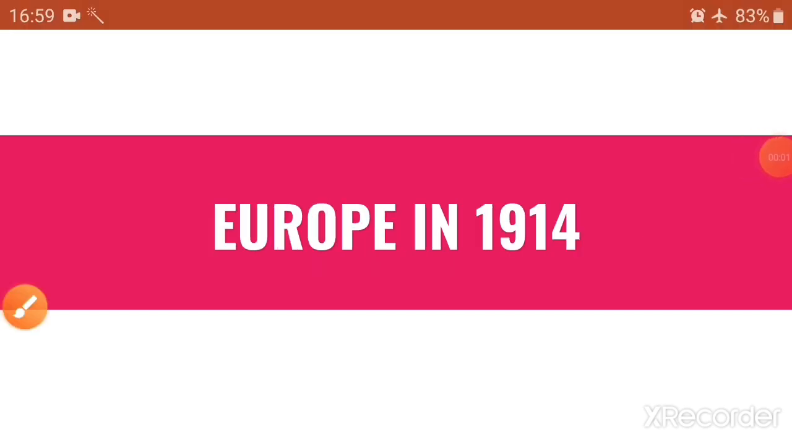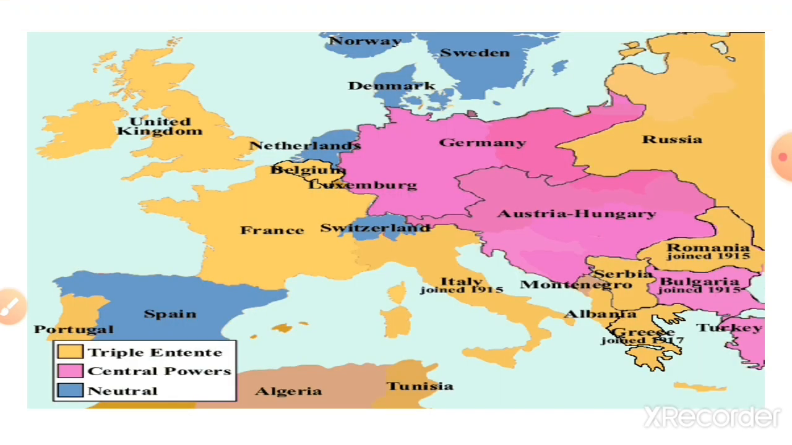In this lesson, we will see Europe in 1914. We are going to work on this map. This map you have in your history textbook. While doing this lesson, by doing revision, we have done this map. So it's not that difficult. So here it is. Look at this map. Oh, very colorful, isn't it?